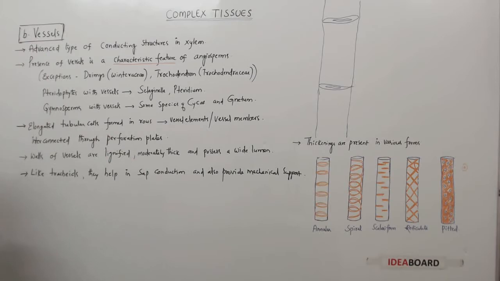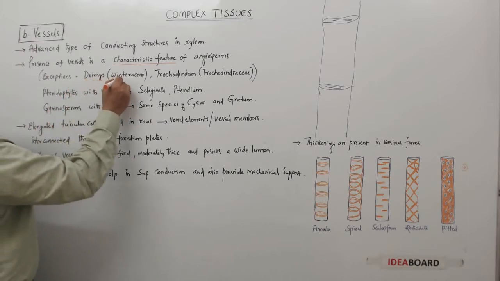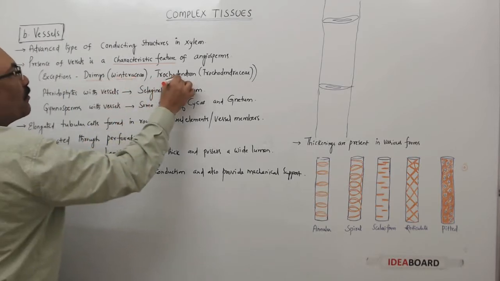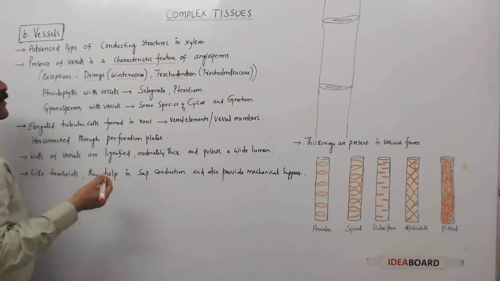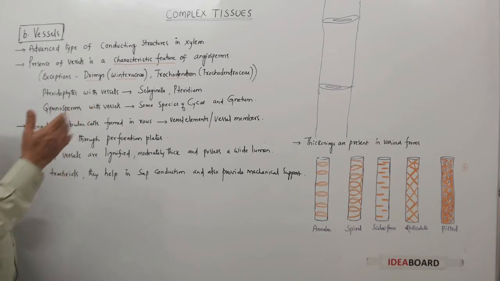But here there are some exceptions, like what? Drimys, belonging to the Winteraceae family, and Trochodendron of the Trochodendraceae family. Though they are angiosperms, they don't contain these vessels. So just remember for the examination point of view, the angiosperms without vessels are Drimys and Trochodendron, or the families Winteraceae and Trochodendraceae.